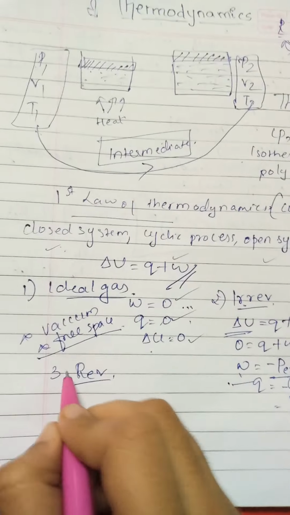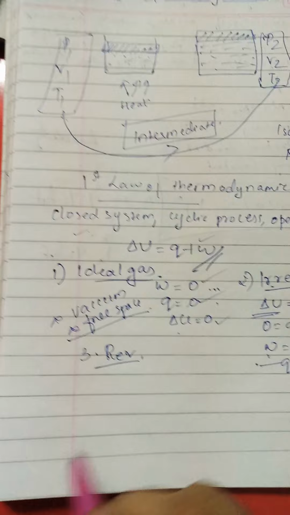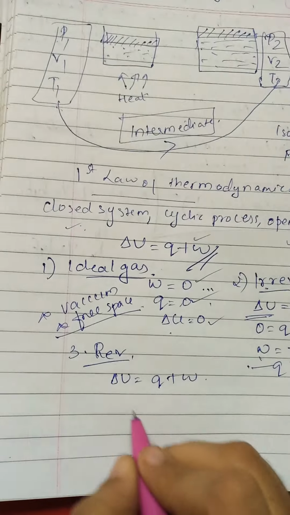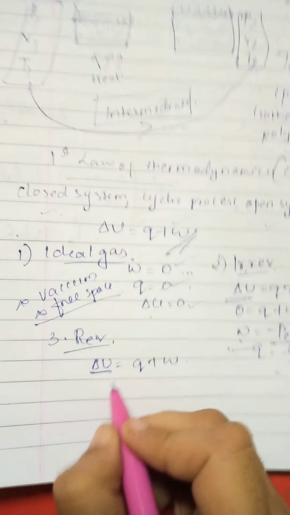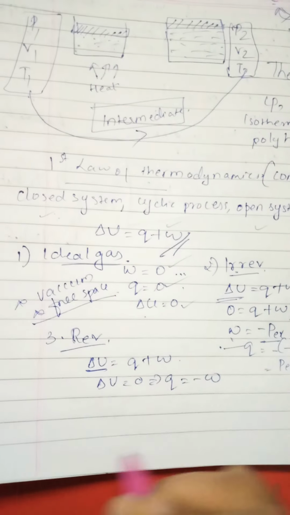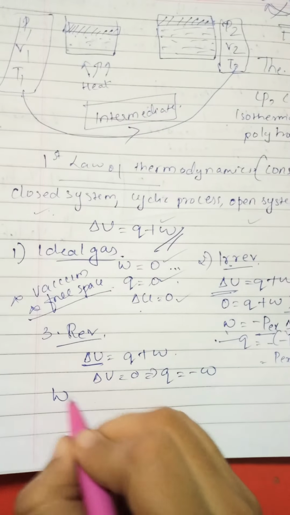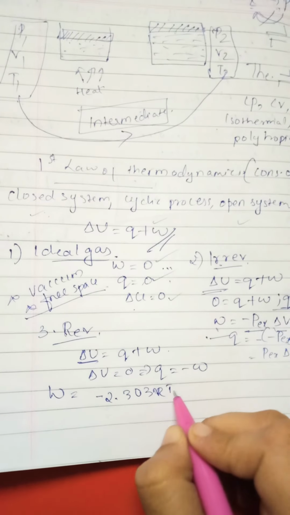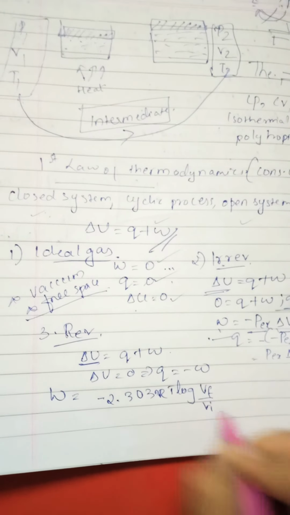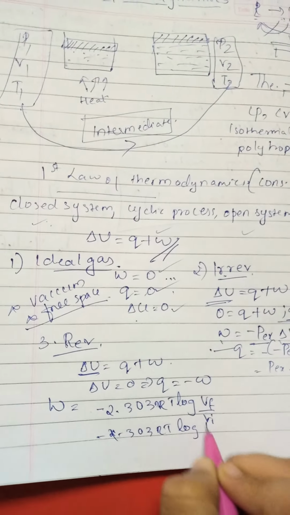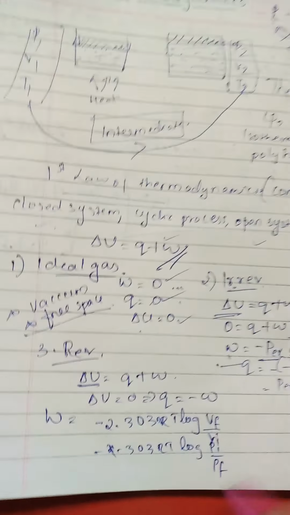And now the third one is reversible. For isothermal reversible change, the basic formula is delta U equal to Q plus W. For isothermal, delta U is always 0. So delta U equal to 0 implies the same equation, Q is equal to minus W, right? But here the work done will be minus 2.303 nRT log Vf by Vi, or the same, minus 2.303 nRT log Pi by Pf. So this is the work done for a reversible isothermal change.